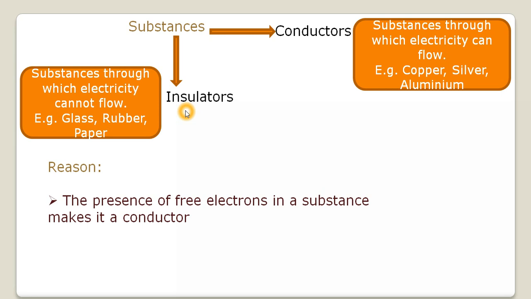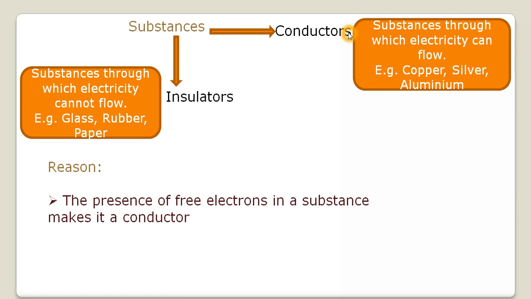Okay, so what is the reason for this difference in their behavior? You know that all the conductors, if we talk about metals, have some electrons. In the case of conductors, the electrons present there are loosely held by the nucleus of their atoms.